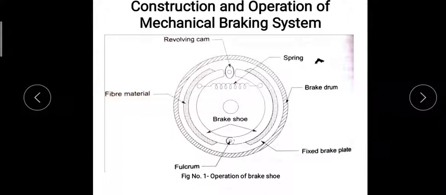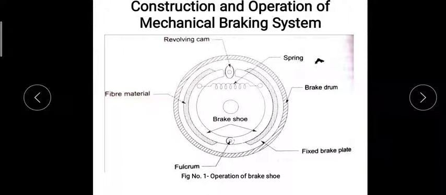We can see the operation of the brake shoe. In this we can see a revolving cam, a spring, a brake drum, a fixed brake plate, and a fiber material made up of asbestos. The fixed brake plate is attached to the axle housing, which we call a rear axle or front axle. It is connected to that, and a fulcrum is at the bottom of this. It is used to balance the lever.